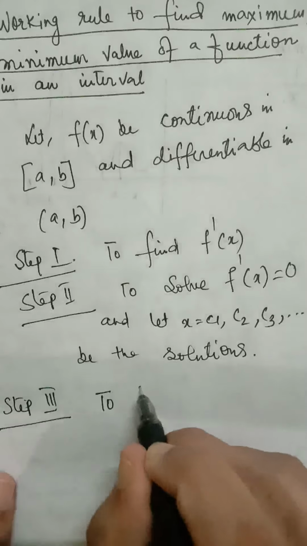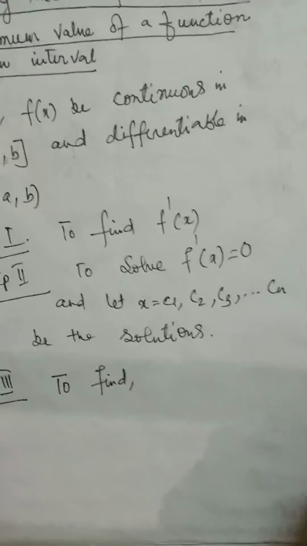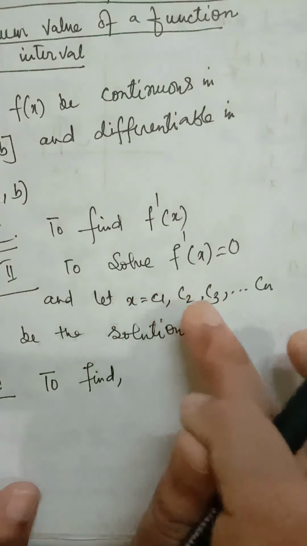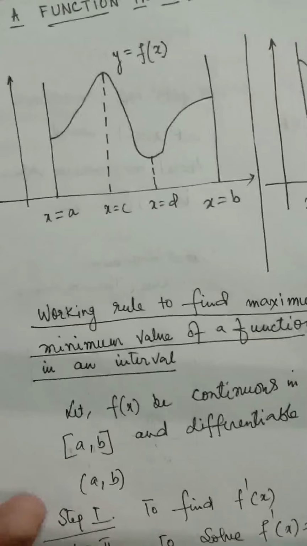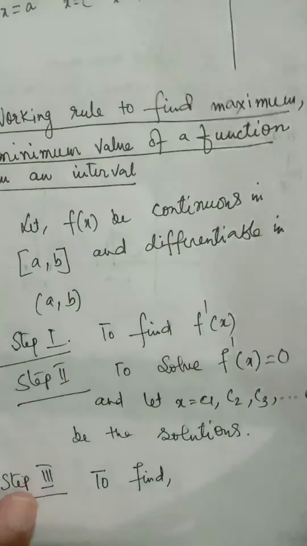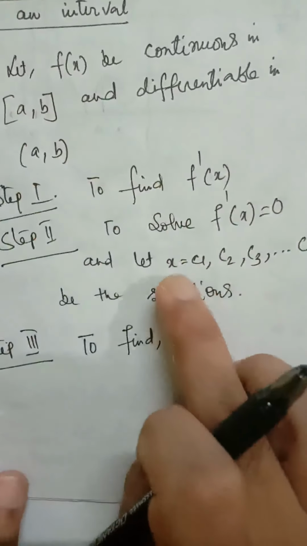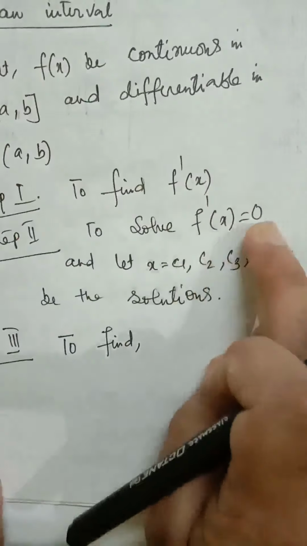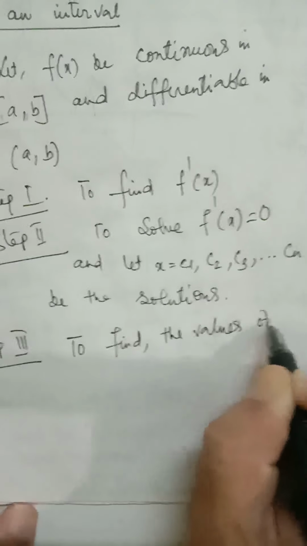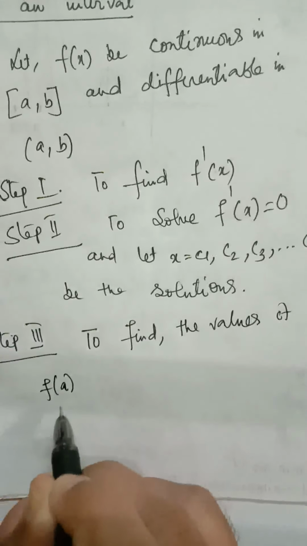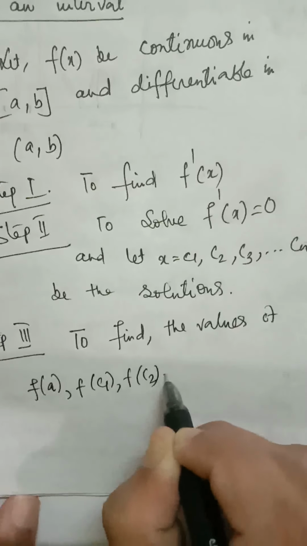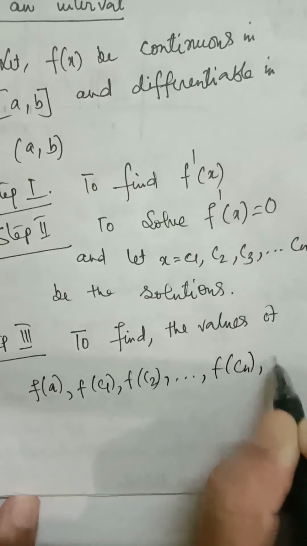Now step 3, to find the values of the given function f(x) at c1, c2, c3, ..., cn and also at the end points a and b. The function is defined in the interval [a, b]. In between a and b, suppose at these points c1, c2, c3, ..., cn f dash x equal to 0, to find the values of f(a), that is the value of the function at the end point, f(a). Next f(c1), f(c2), etc., f(cn) and f(b).